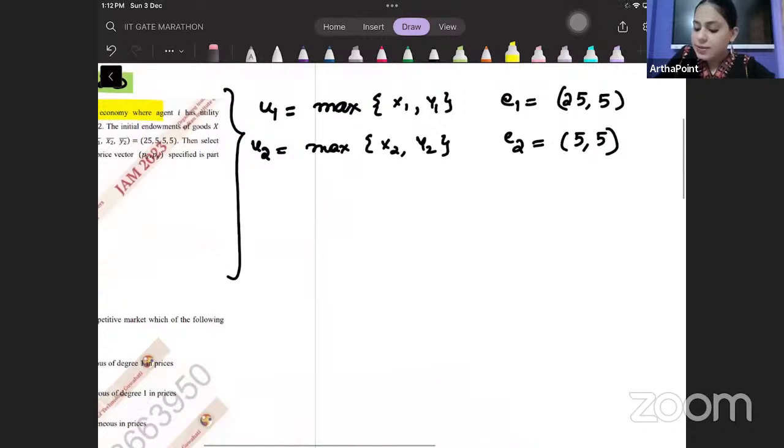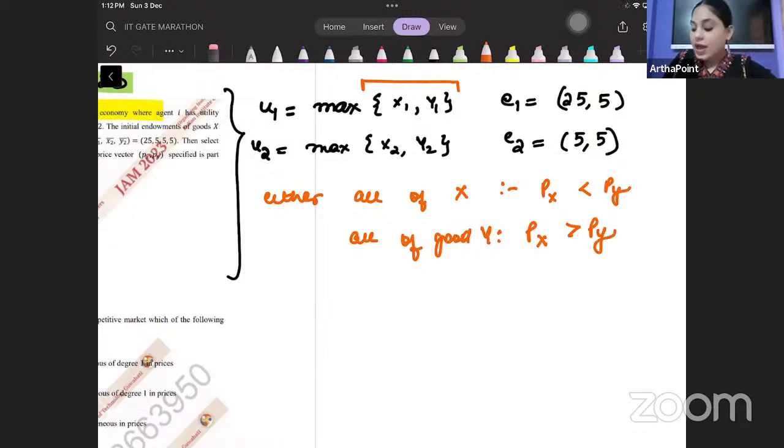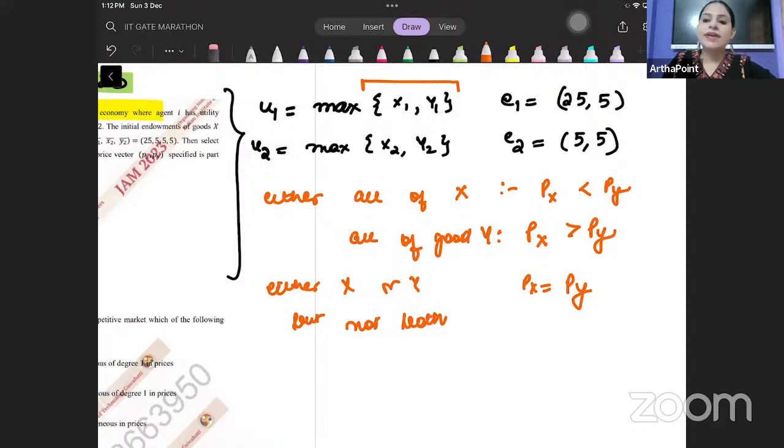So see here. A max function means that you cannot consume the two goods together. आप दोनों goods को एक साथ consume नहीं कर सकते हो. So either you will consume all of good X. कब करोगे all of good X consume? When price of good X is less than price of good Y. Or you will be consuming all of good Y. कब करोगे good Y consume? When price of good X is greater than price of good Y. And if px and py are equal, you will consume either x or y, but not both. दोनों नहीं consume करोगे. हाँ बेटा.